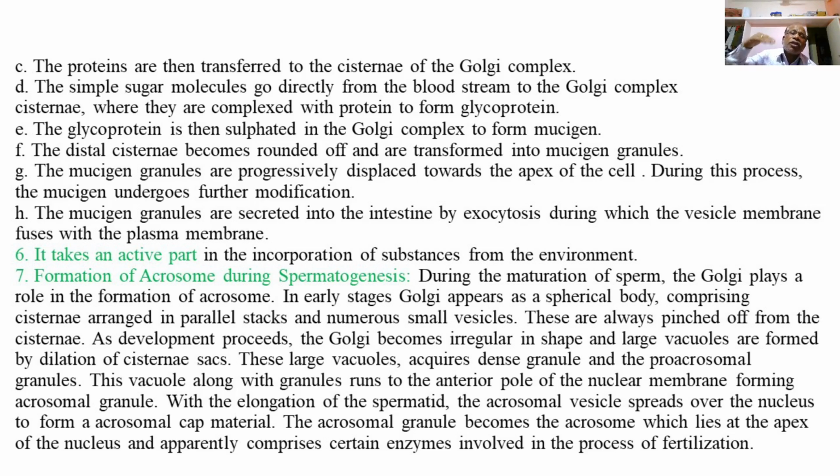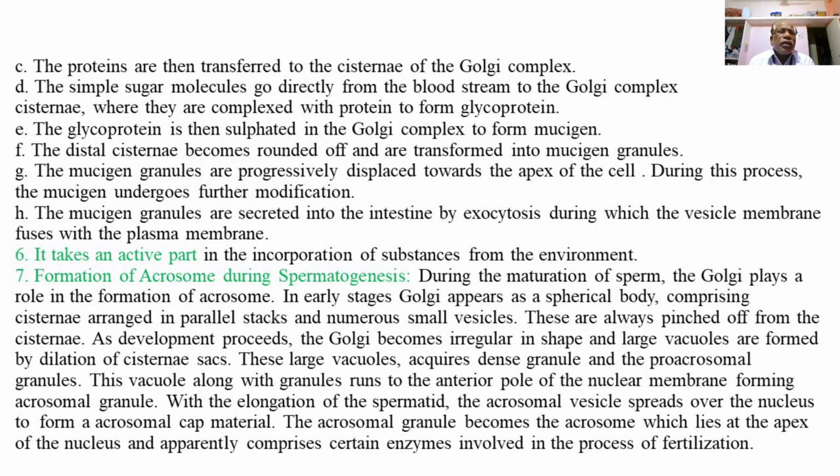So the intestinal epithelium containing goblet cells or mucous gland cells contains Golgi bodies involved in the synthesis of mucigen, a protein present in the mucus, which is exocytosed or released into the intestine by the mucigen granules, derived from the Golgi complexes of the mucous gland cells or goblet cells.